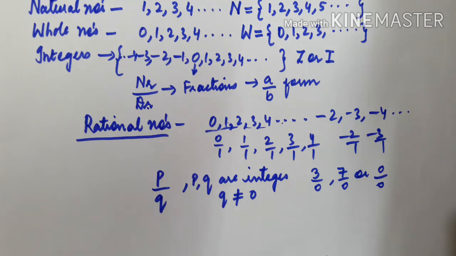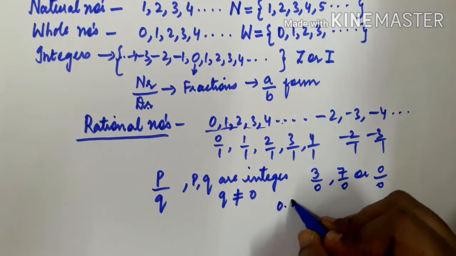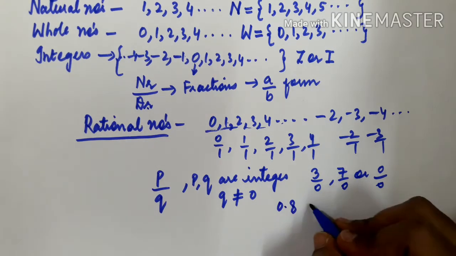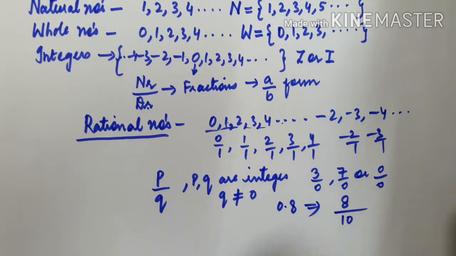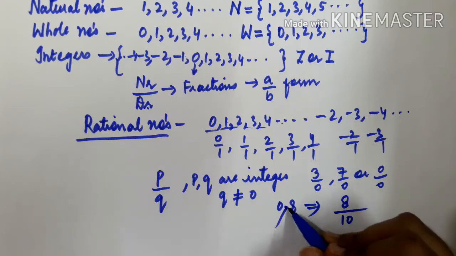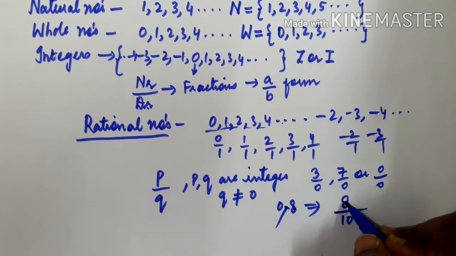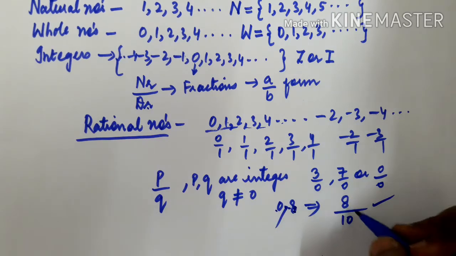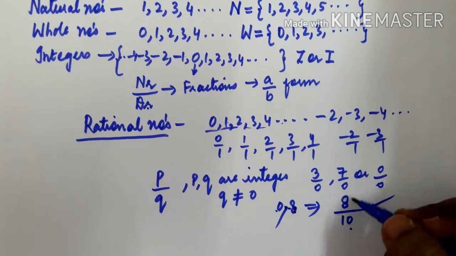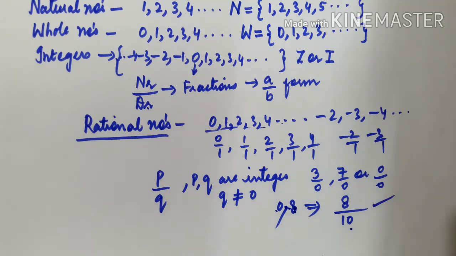Even decimal numbers, see here. Now suppose I am having a decimal number 0.8. How can I write this 0.8? 8 divided by 10, can I write? If I remove this point, after the point one digit is there, so 8 divided by one digit means 1 0 I am adding in the denominator. So 0.8 I can write as 8 by 10. So 8 by 10 is a p by q form. So obviously decimal numbers are also rational numbers.